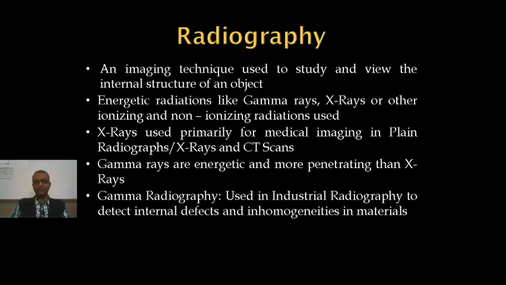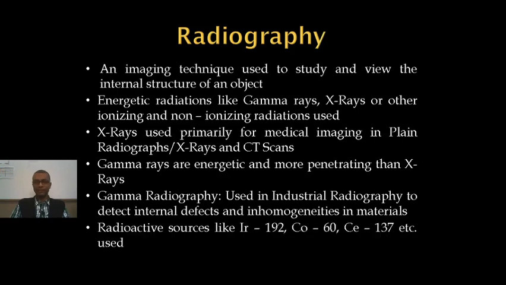In industrial radiography also, let me say I have a big piece of machinery or we have material which needs to be very homogeneous, very uniform. So I doubt there is some inhomogeneity there. So what I will do, I will expose this object, I will let gamma rays which are highly penetrating pass through the object and detect the rays on the other side of the object. So I have a picture to show how it is done.